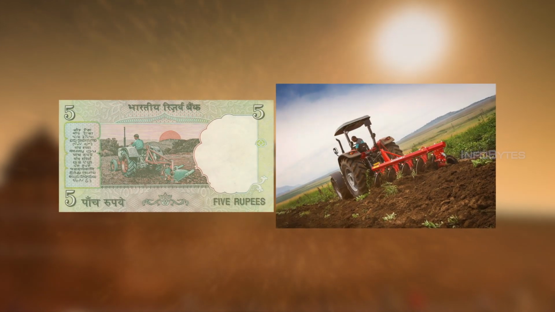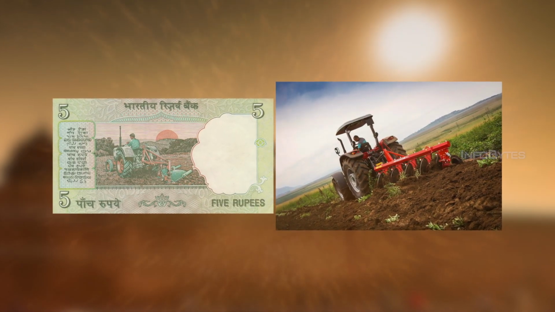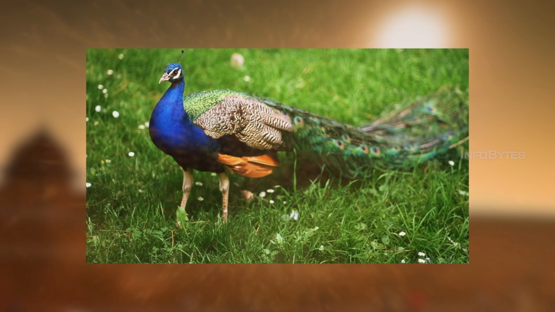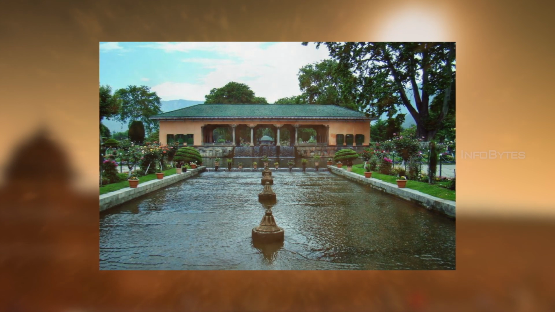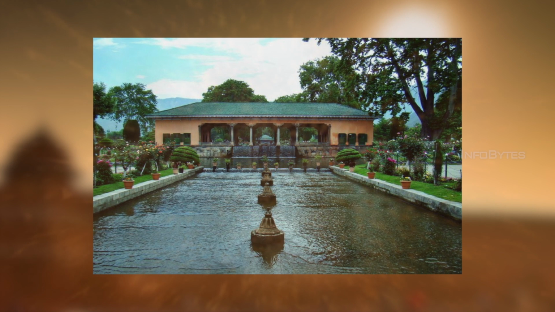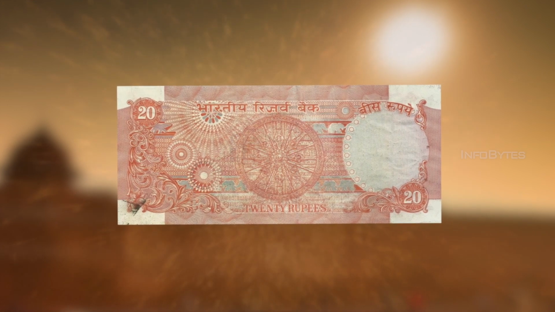The 5 rupees note had the image of a farmer with a tractor. There were two designs of the 10 rupees note. One had the image of a peacock, India's national bird. A picture of Shalimar Bagh in Srinagar, built by Mughal Emperor Jahangir, was featured on the other. The 20 rupee note had the Konark wheel.